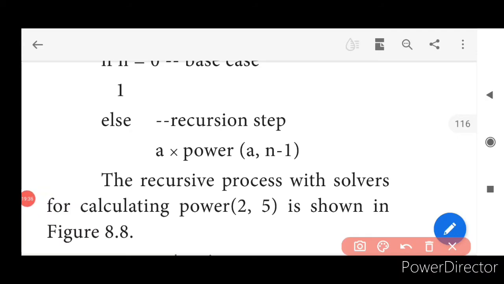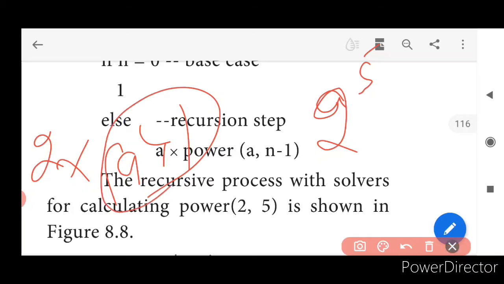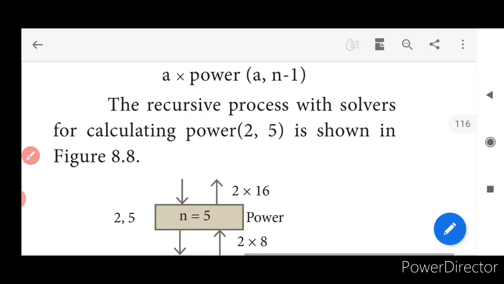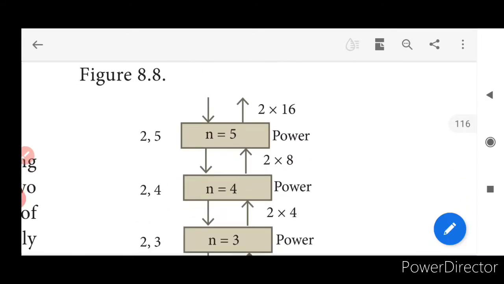Now we are getting into a recursive step. In case it is 2 power 5, what will be the value? 2 into a power what? 4. Yes, the process will be continued. Again, we have to find the value for a power 4. The recursive process would solve for calculating 2 comma 5. Again, they have taken the same that we have taken, isn't it? 2 power 5. What will happen?